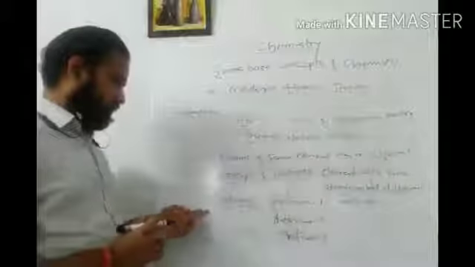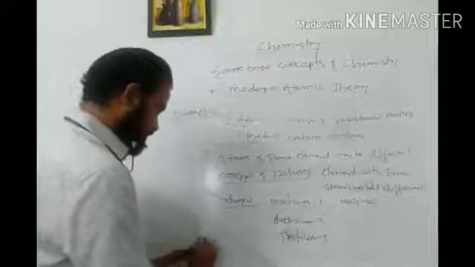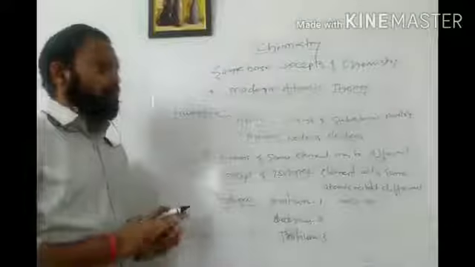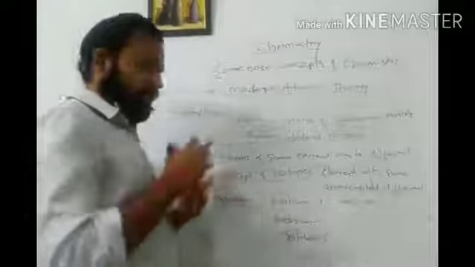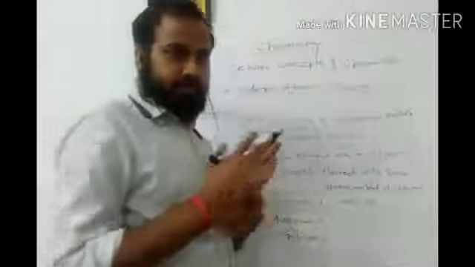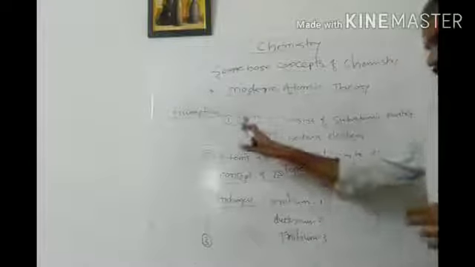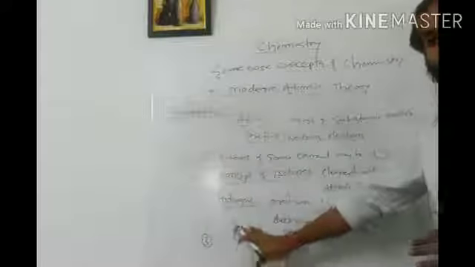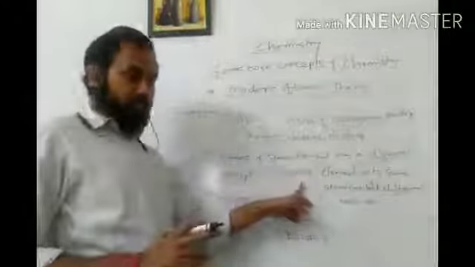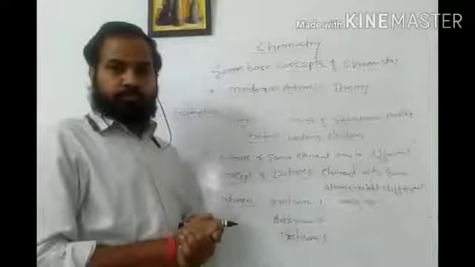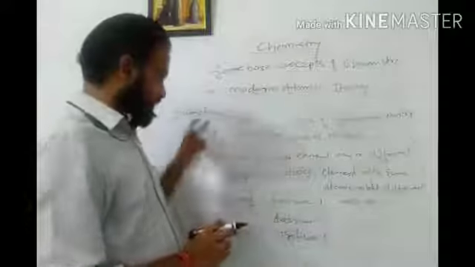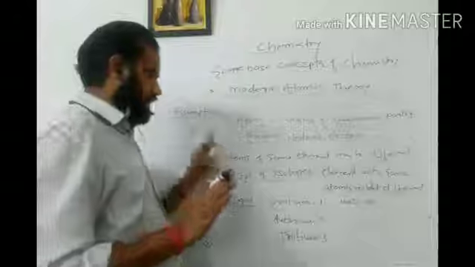Then a third assumption or third concept put forth by modern atomic theory is what? Again, it is completely different from Dalton's atomic theory. According to Dalton, atoms of different elements are different, but this theory stated that atoms of different elements may be the same, isn't it? So for this, he put the concept of isobars, which is completely opposite to isotope. Okay, I will write it down here.